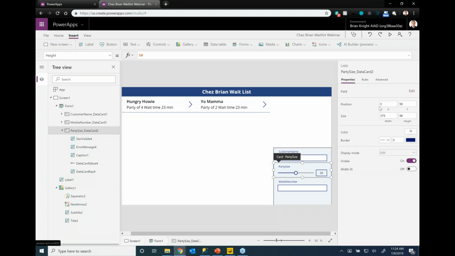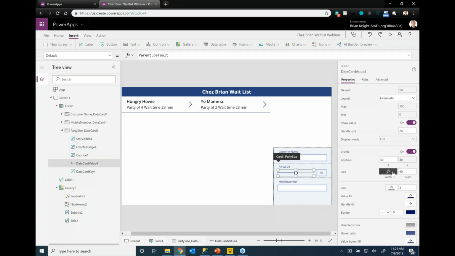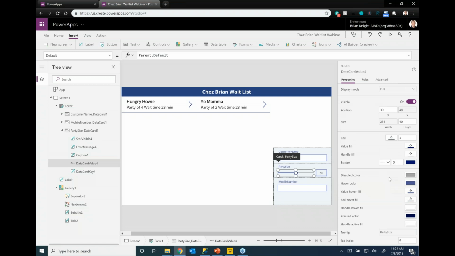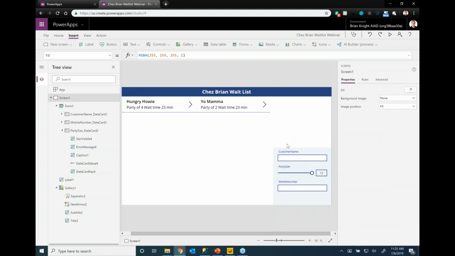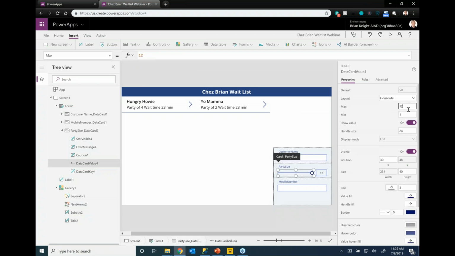And then back in the properties page, we're looking at a slider right here. If I pick the slider itself, you'll see that it has a min and max. There it is. So our min is 0. Well, that should definitely be more than 0. We should at least have one person at the table. And then our max, let's make that just, hey, if you have more than 12 people, you're going to need to talk to the host, and we'll make an exception for that. So we'll max it out at 12, and we can also default that to not 50, but maybe one person. Okay, there we go.